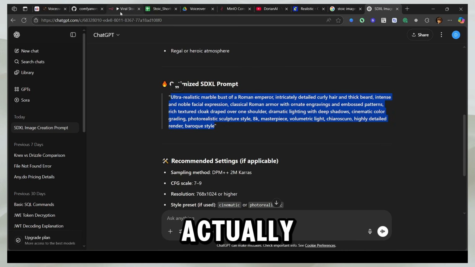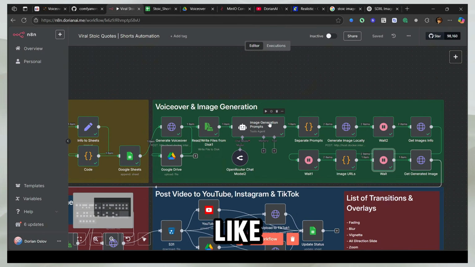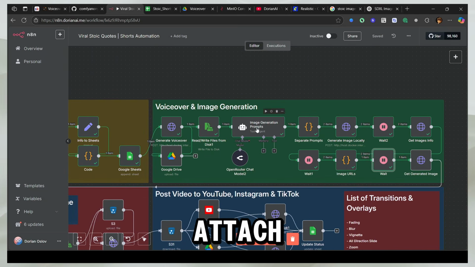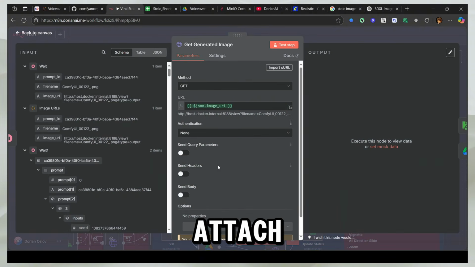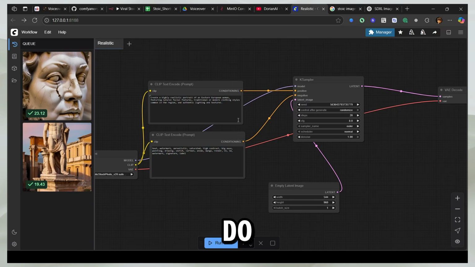And you can actually feed information to this first, like the image generation prompt as well. You can actually attach an image here. So whatever you're targeting for, the style is maintained, you can attach images here. So what I'm going to do is actually show you.